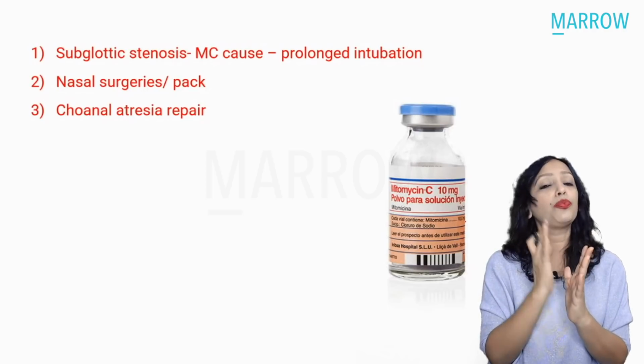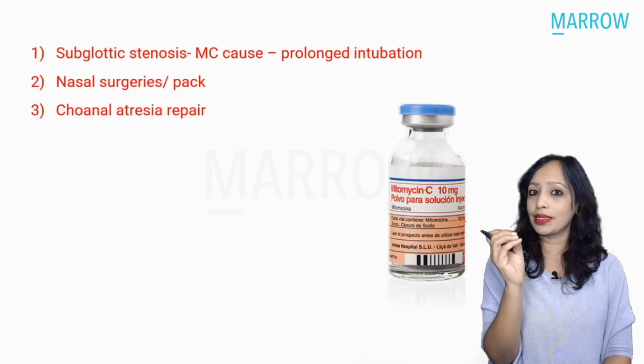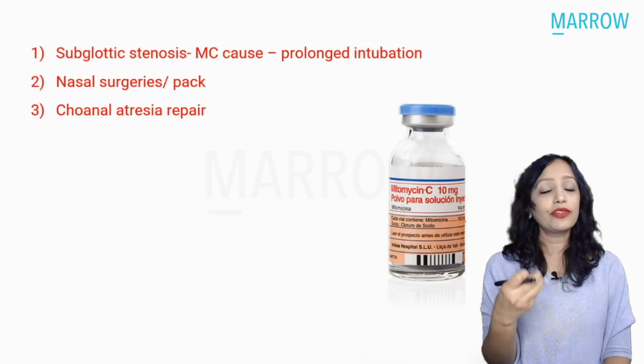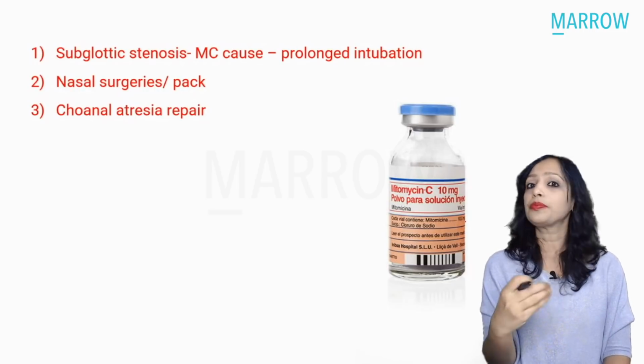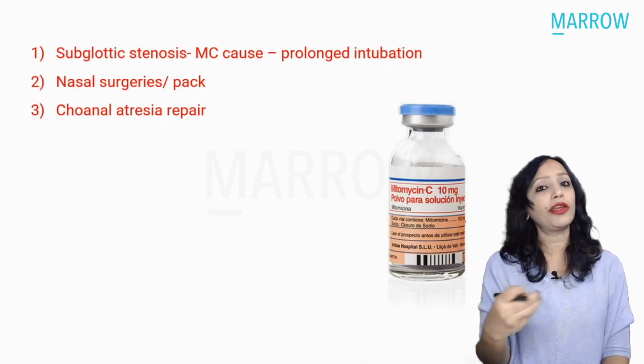So we need to put a pack there, and it is impregnated with mitomycin C to reduce post-operative scarring and adhesion formation. If adhesion forms, it will make the FESS totally useless.